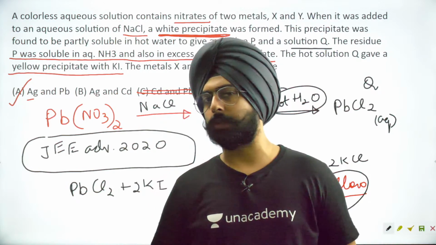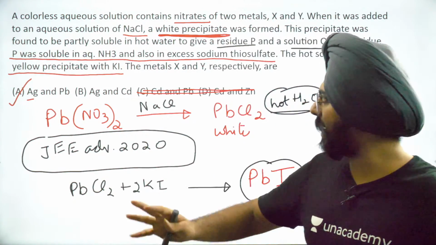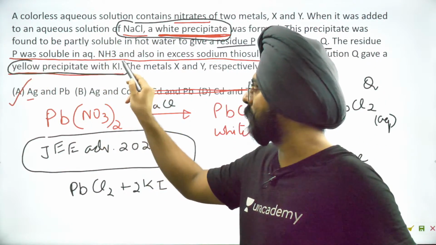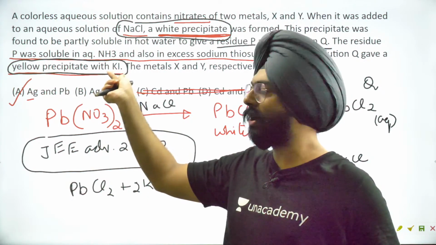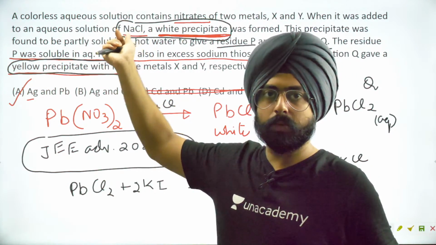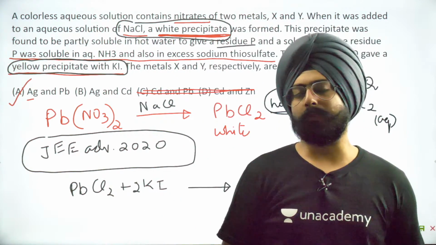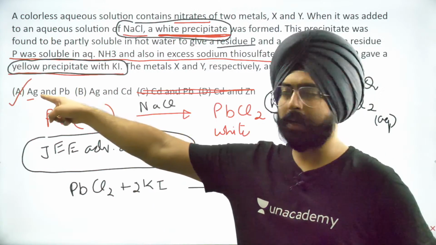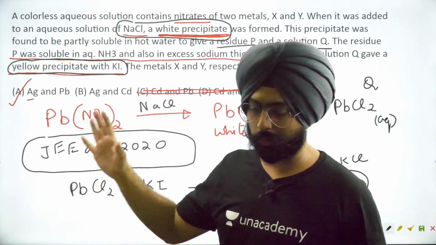So in the examination, if you get such a question, if you know the reactions, great. If you don't know the reactions, it was not that difficult. Do you understand that this and this is enough to solve this question? In the question, you just had to pick silver and lead. You know lead iodide is yellow. You know silver forms a precipitate with NaCl, that is white and insoluble. Done. You did not need to know the other reactions. It's just because we are spending more time with this question, we are solving all of that. Chamka? So, exam में करना मुश्किल नहीं. It's very easy to do in the examination. But when we are doing it outside the examination, we need to spend quality time with it.